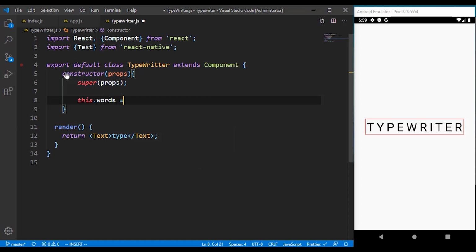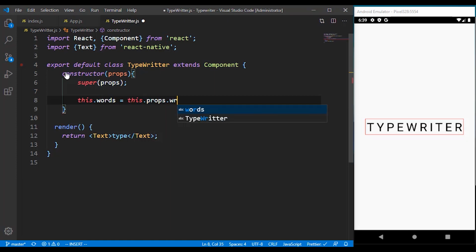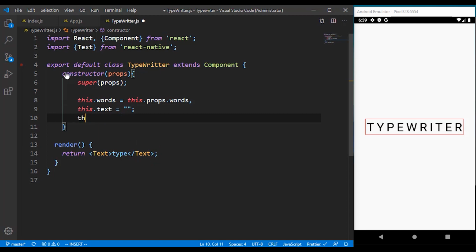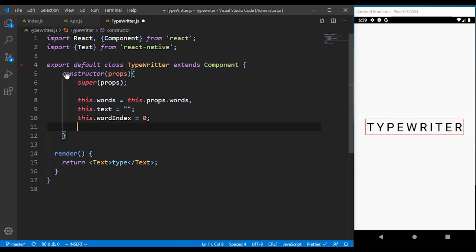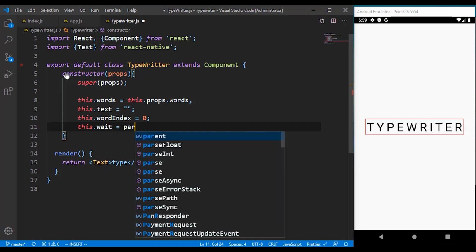Then we have to get the words. We are going to pass the words that we need from our props. We also have to get the text. The text is just going to be an empty string for now. We also have to pass the word index. In our array of words, we want to get the first one first. Then we have to get the wait, the wait seconds.